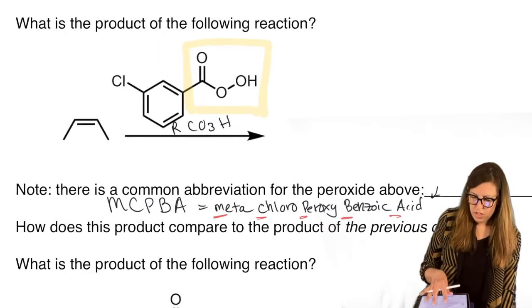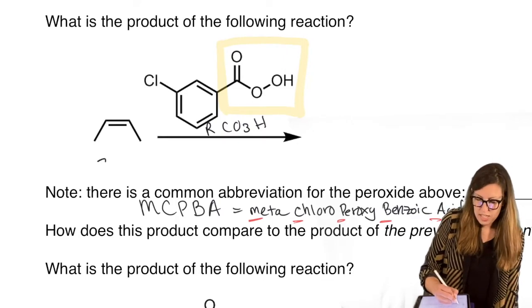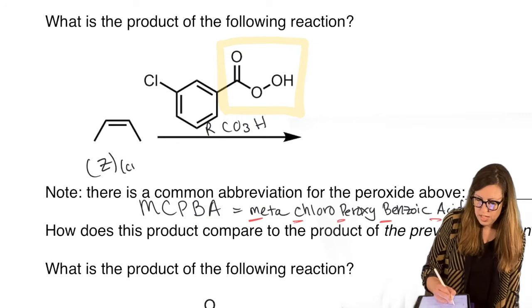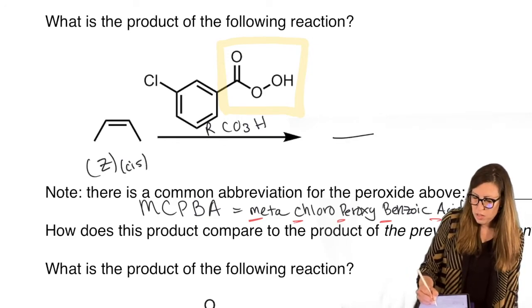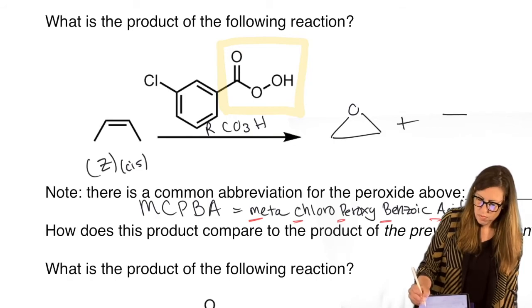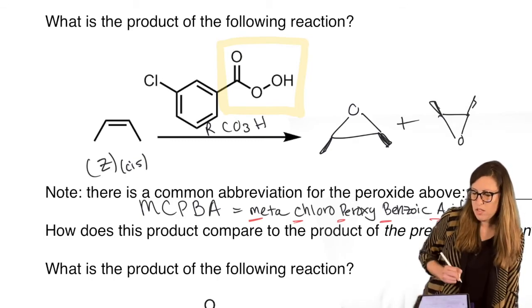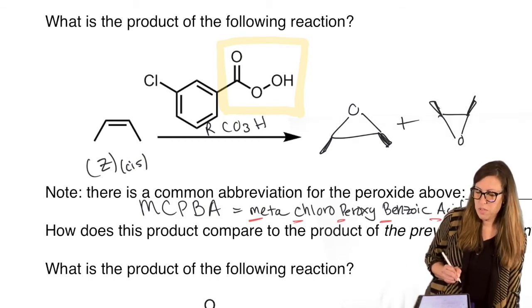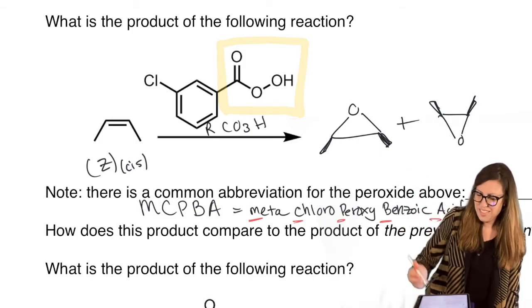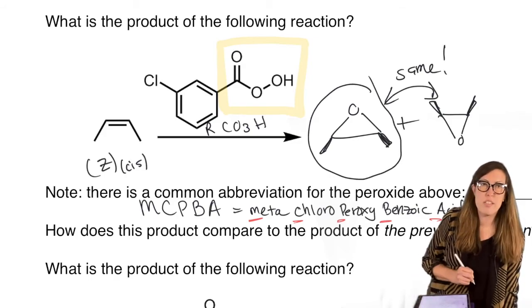Let's draw our answer. And we have a Z or cis alkene. We're going to make both epoxides, top approach and bottom approach, and the methyls better be cis. Okay, sometimes they'll make an enantiomer, sometimes it won't. In this case, it does not, because these are indeed the same. So you need to recognize that. So we have only one product. Okay.